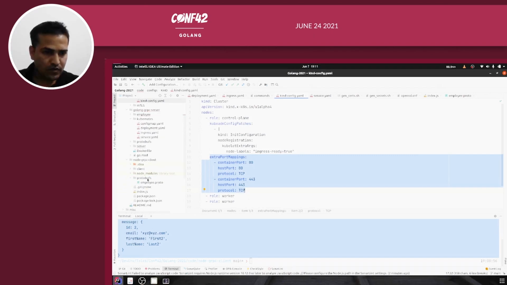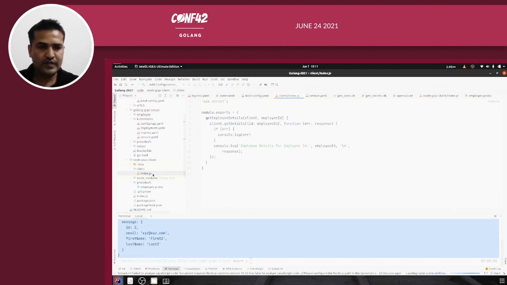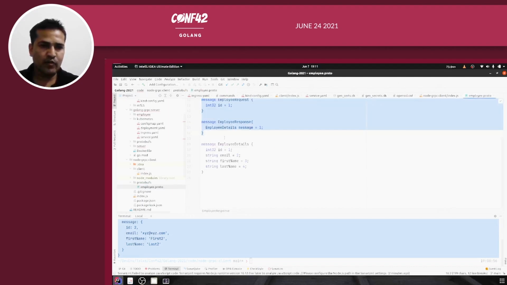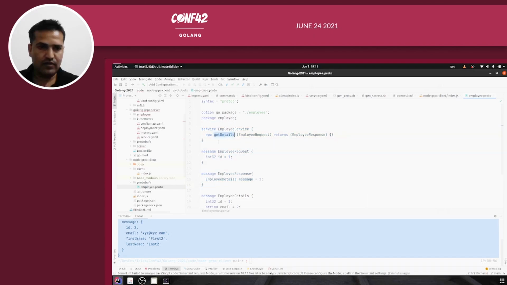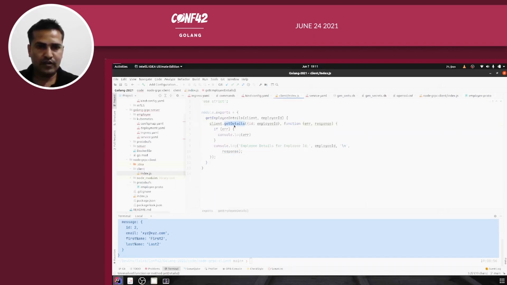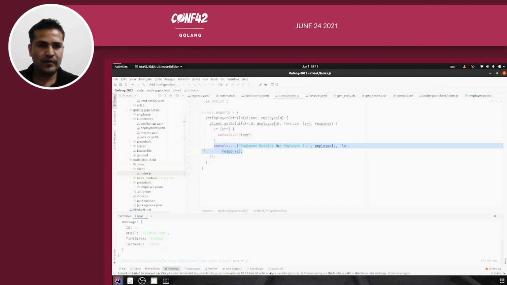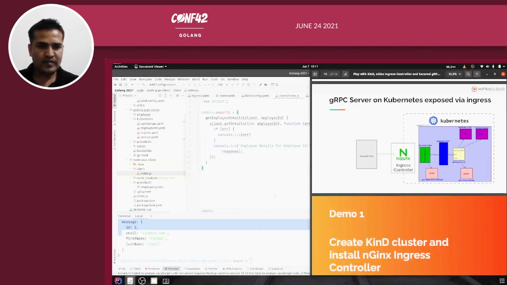Okay. So the other file which you should be looking at is this index.js in the client folder. Here I'm just trying to call this getDetails. This getDetails is an RPC method defined in the .proto file right here, right? So I'm just trying to hit it over here, and then once I get the response, I'm just trying to log it here. So you can see the employee details for the employee ID, that's the message printed over here, and then the whole message, right? Yeah, so that is the end of the second demo.